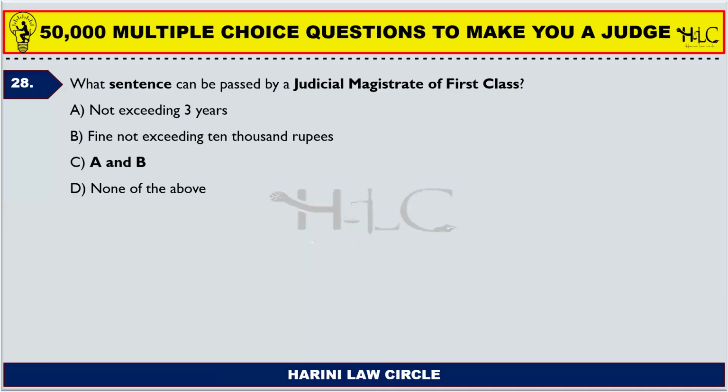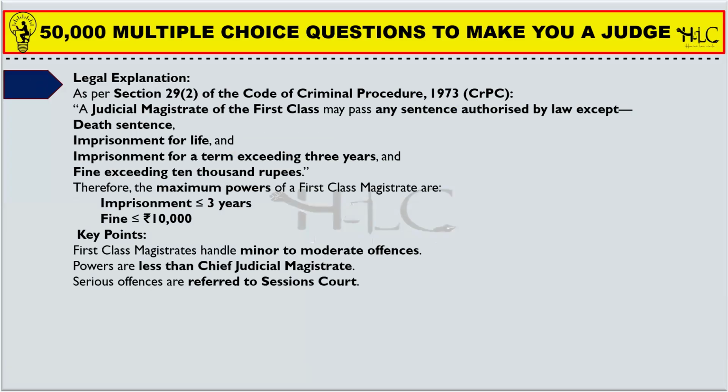So he can impose punishments up to 3 years of imprisonment and fine not exceeding 10,000 rupees. He can impose a fine of only 10,000 rupees. He cannot impose punishments of fine of exorbitant amounts. A and B are right.